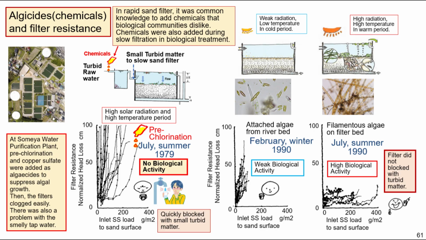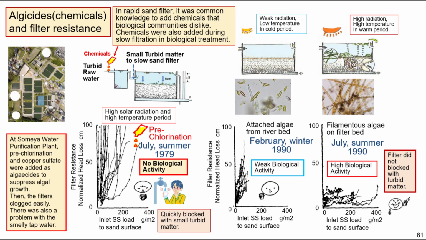In rapid sand filters, it was common knowledge to add chemicals that biological communities dislike. Chemicals were also added during slow filtration in biological treatment. At the Sumiya water purification plant, prechlorination and copper sulfate were added as algicides to suppress algal growth. Then the filters clogged easily. There was also a problem with smelly tap water.